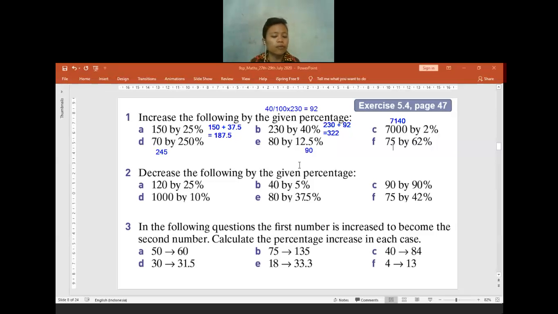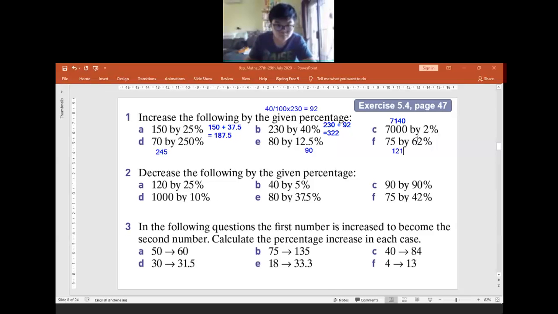For question F, 75 increased by 6.2, how many will it be? 121, and then... is it only 121? 121.5.